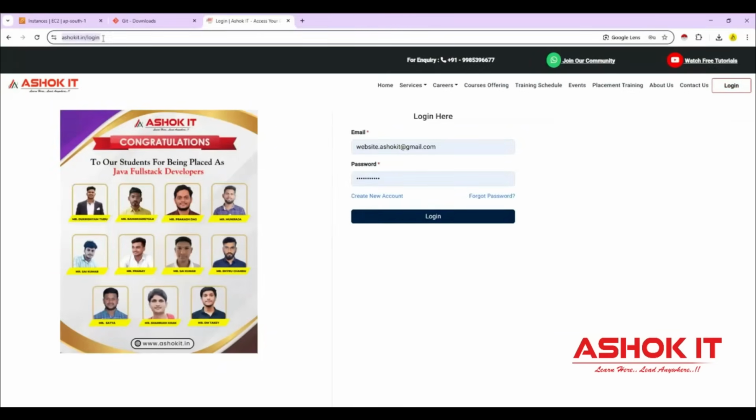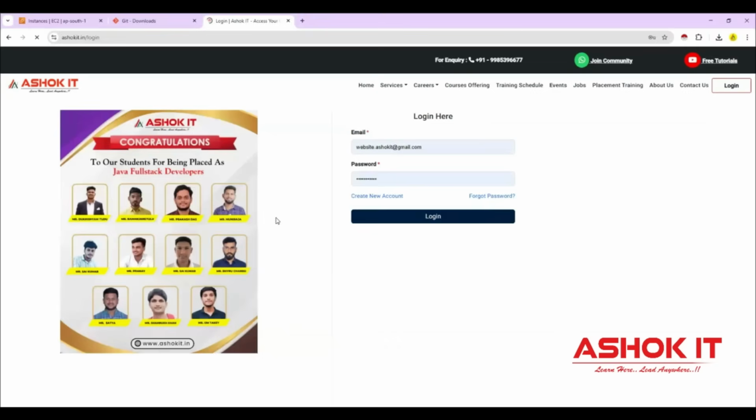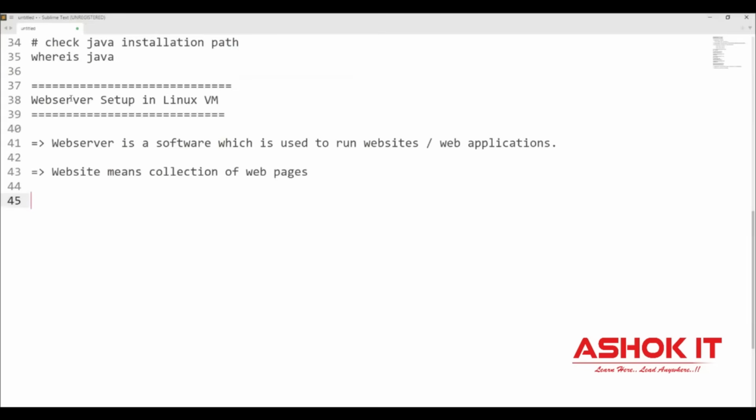So when you hit the URL in the browser, you are able to access our website. So where is this website running? This website is running inside a web server. What is a web server? A web server is a software which is used to run websites.